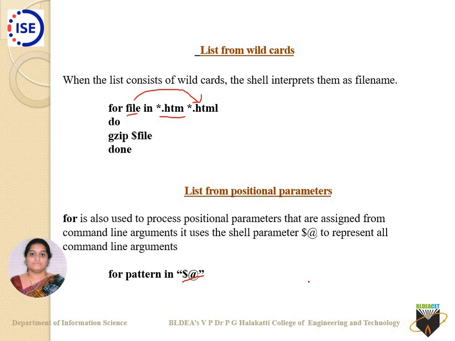Write a shell script to elaborate the for loop, considering that the pattern names are read from command line arguments, and search for these patterns from a file called emp.lst.